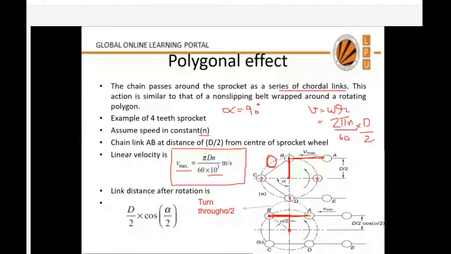Now I calculate what this distance is. In this triangle, this will be the base and this will be the perpendicular. Can you tell me what the hypotenuse of this triangle is? D by 2, sir. D by 2. So which will be applicable, cos or sine, if I want to find this? Cos.